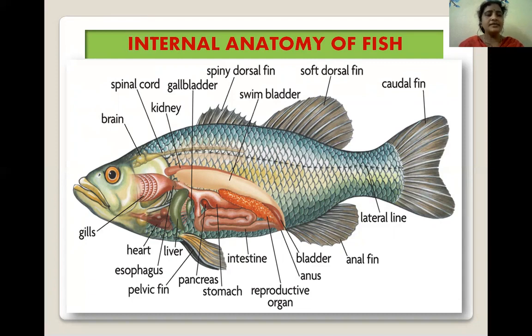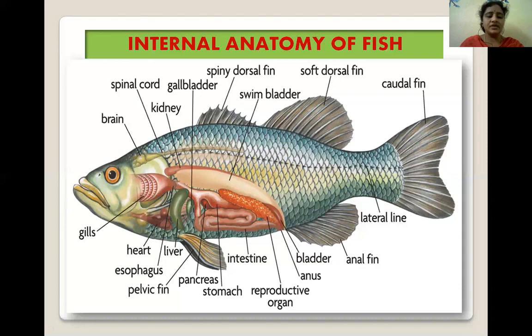The body is divided into a head, trunk, and tail. Although the divisions between the three are not always externally visible, the skeleton is either made of cartilage in cartilaginous fish or bone in bony fish.